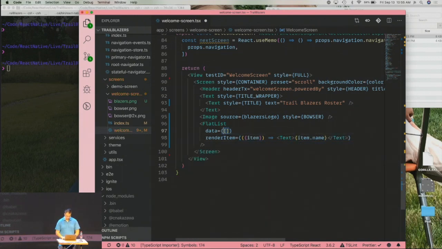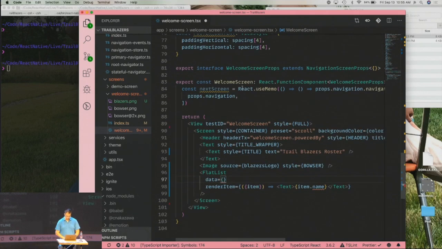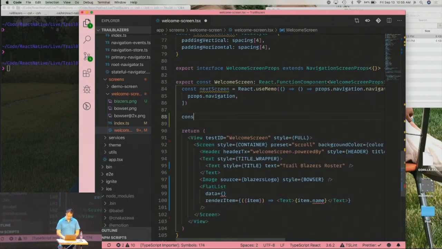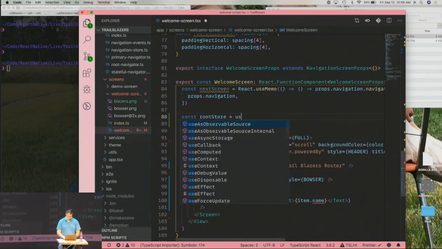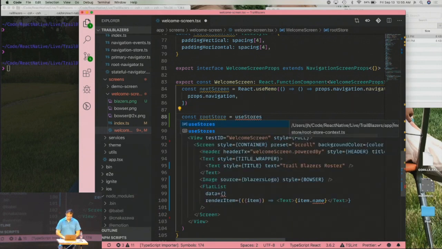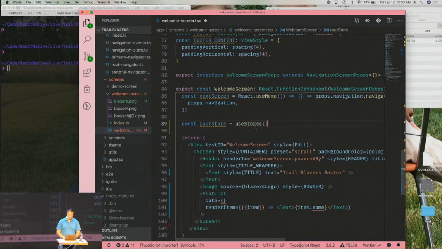But we need data here. So I'm going to use a very cool feature of Ignite. rootStore equals useStores. Okay, so useStores is like a custom hook, or actually React context, that will grab the rootStore and provide it to you. Now you can access within the rootStore other stores.